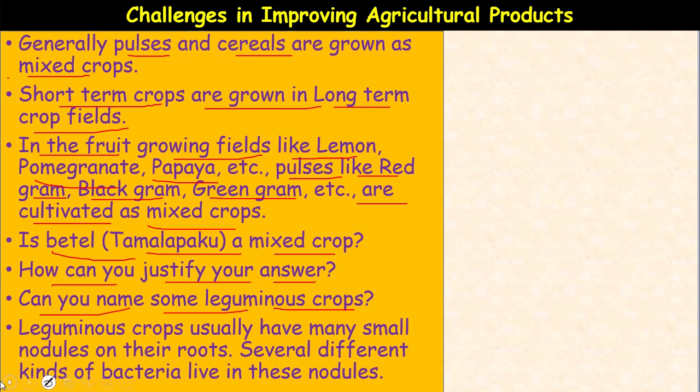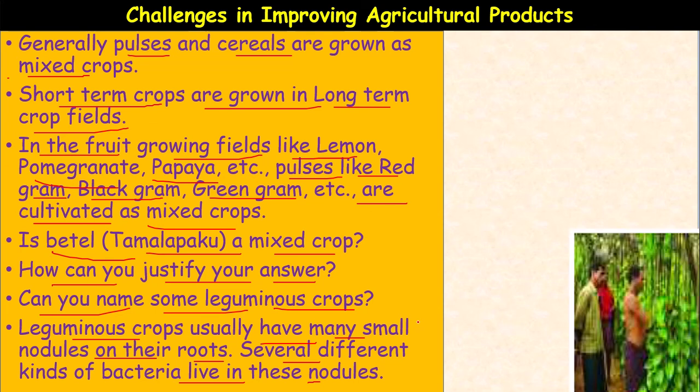Let us discuss this mixed cropping. Leguminous crops usually have many small nodules on their roots. Several different kinds of bacteria can live in these nodules, for example Rhizobium bacteria.